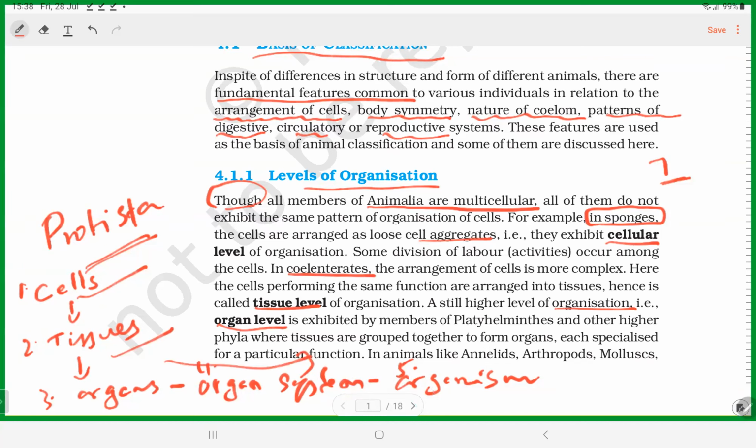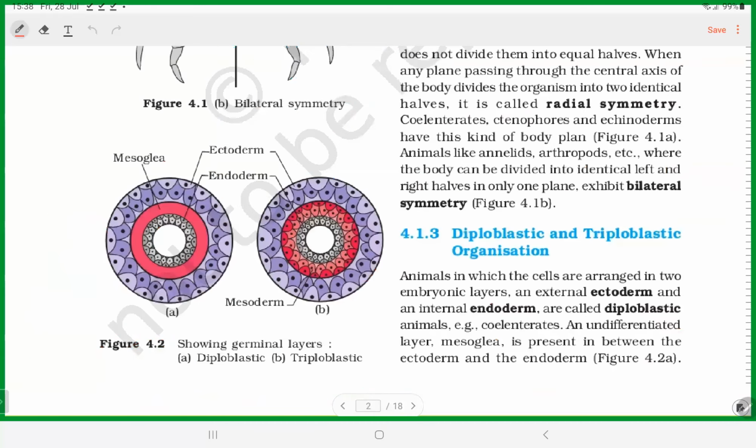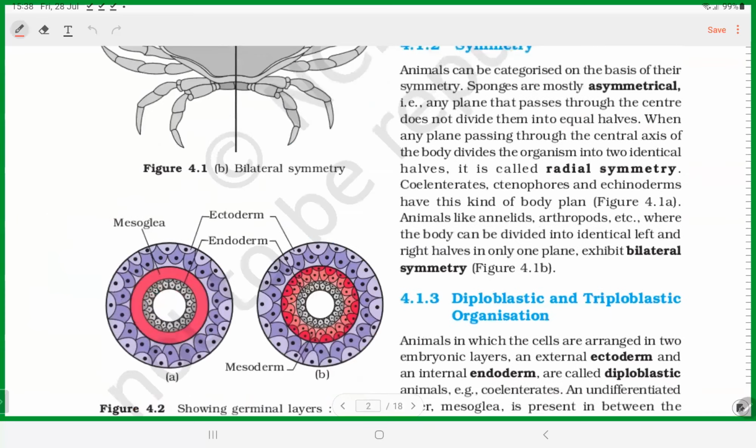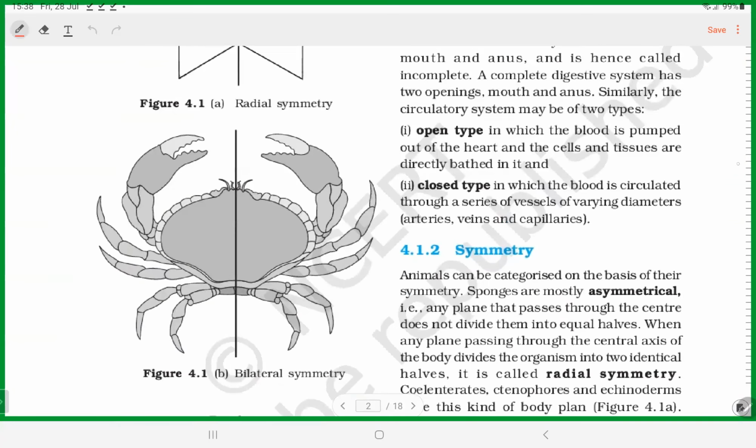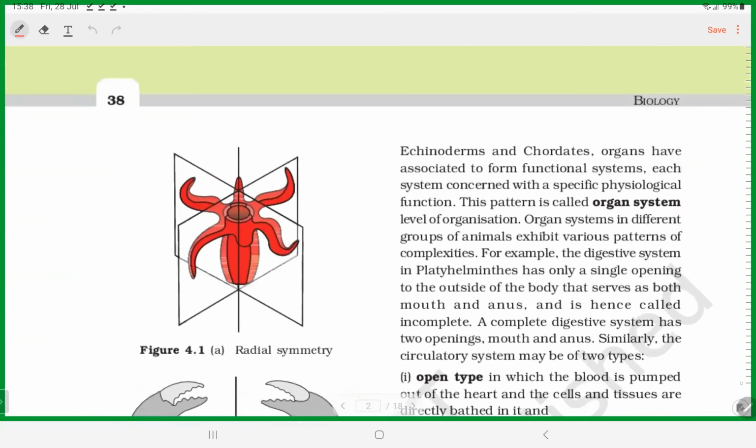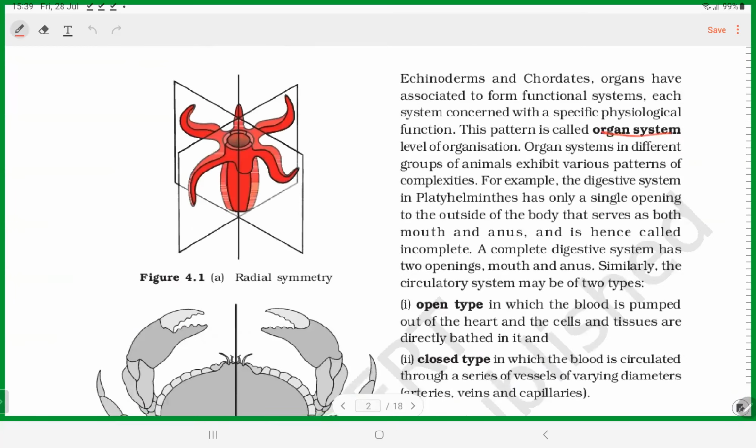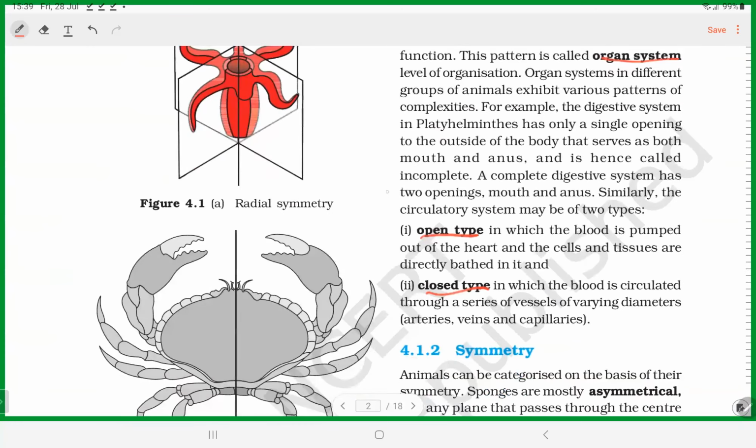And examples, though it is given here, when we study about the specific phylum, you can very well note the examples. Fine. So first thing, levels of organization, and some examples are given like organ system also. Of course, we will be coming to these things also. Like in organ system, differences are shown by animals.